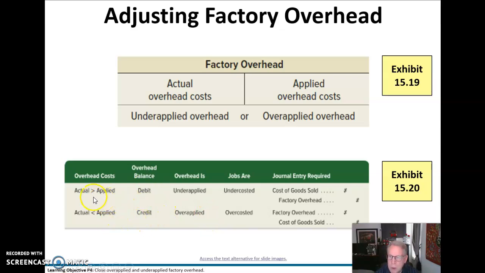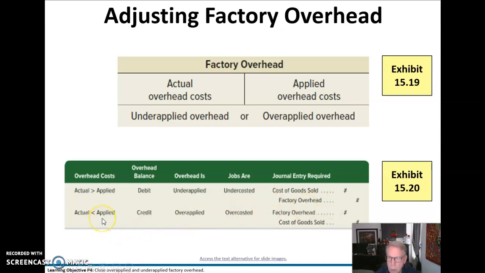So, what we do here, if our actual is greater than our applied, that means we have not applied enough, and it's called under-applied overhead. The jobs, therefore, don't have enough costs in them. That's an important concept. The jobs would be under-costed because we haven't applied enough overhead into those jobs. So we correct it in a macro sense by debiting cost of goods sold and crediting factory overhead. That will zero out that account when we do that here in a second.